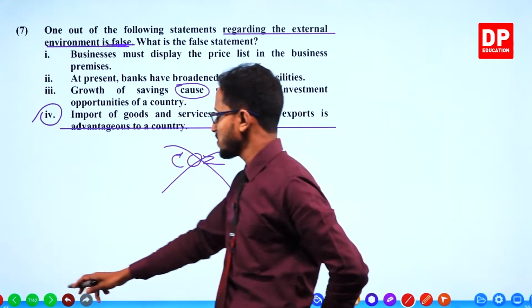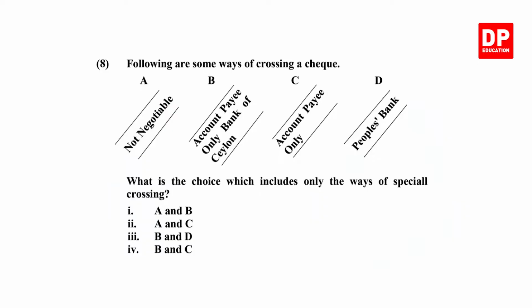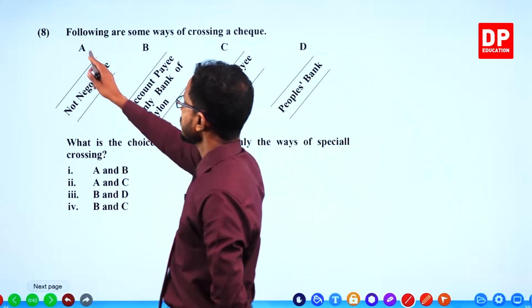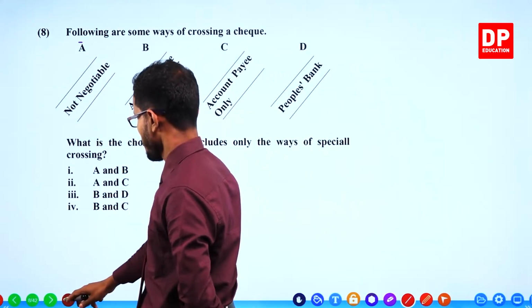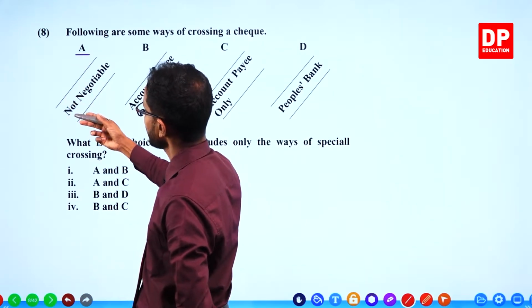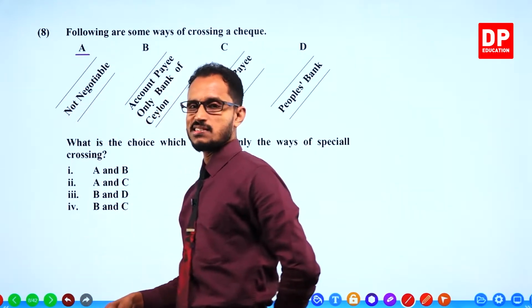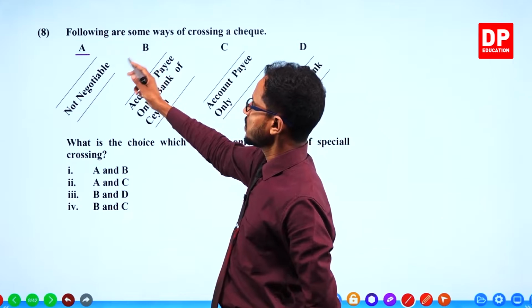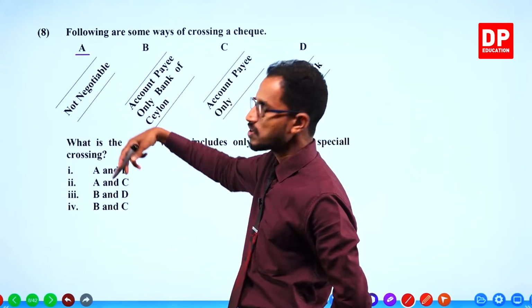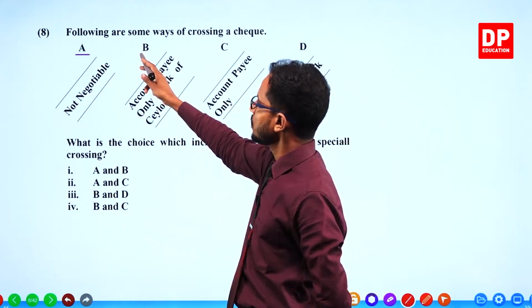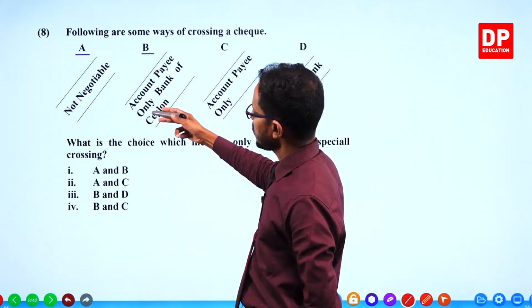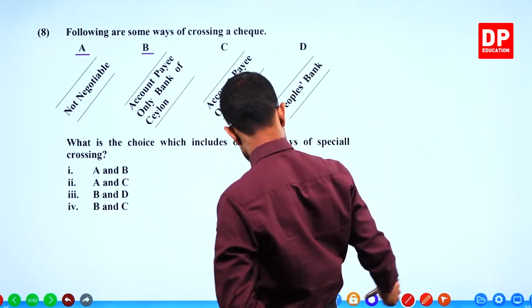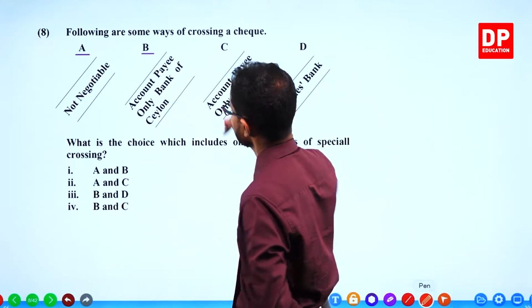Next question. Following are some ways of crossing a cheque. First one, not negotiable. It's being crossed with a not negotiable condition. B, account payee only, Bank of Ceylon. This is a special crossing.